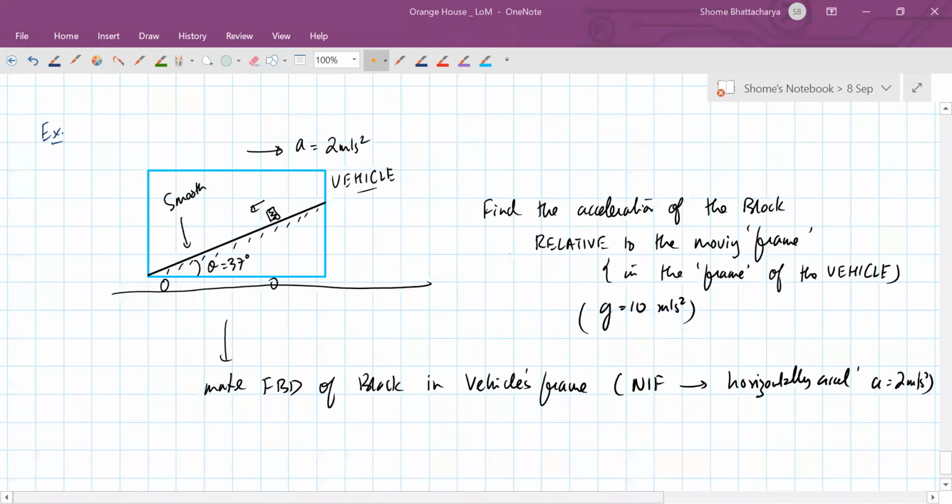Yeah, so anybody got the answer? Yeah, mass of the block is not given because you have been asked for acceleration, so mass will cancel out.